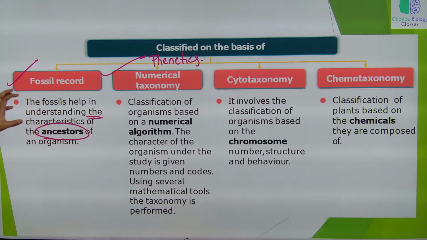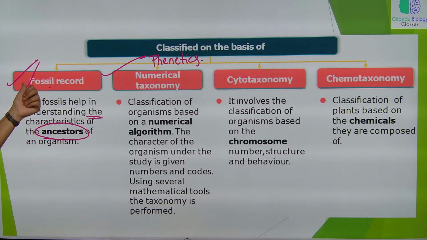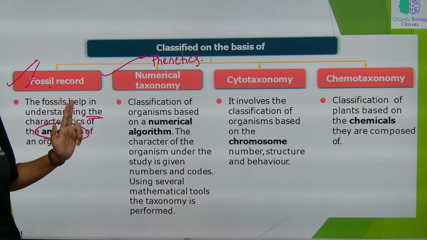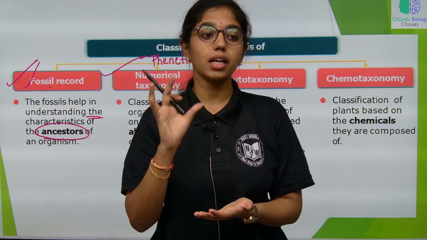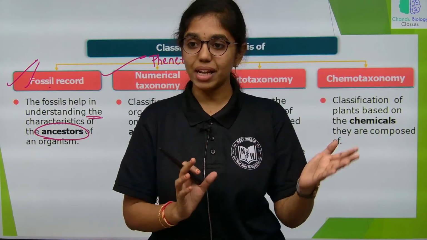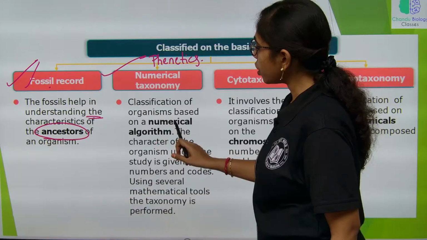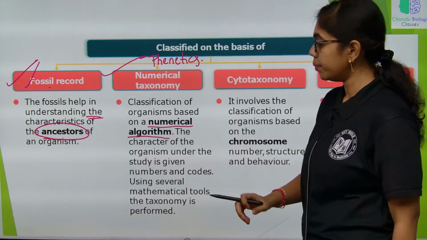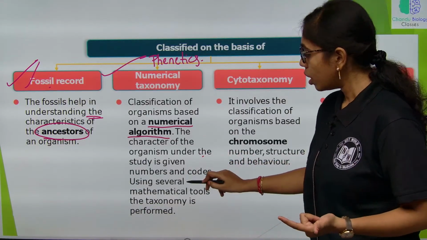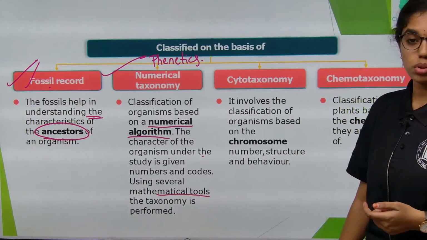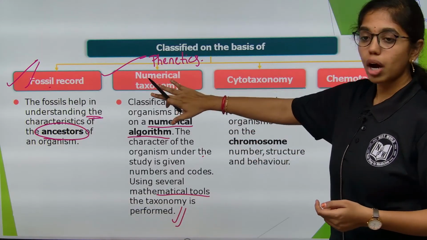If we are classifying the organisms based only on fossil records, their fossil records come into the picture. Second is numerical taxonomy. Here the major benefit of numerical taxonomy is that hundreds of characters are considered at a time by assigning plus, minus, zero symbols and by using the systems database. So, classification of organisms is based on a numerical algorithm; the characters of the organism under study are given numbers and codes using several mathematical tools, and the taxonomy is performed. So, this is numerical taxonomy, also called phenetics.